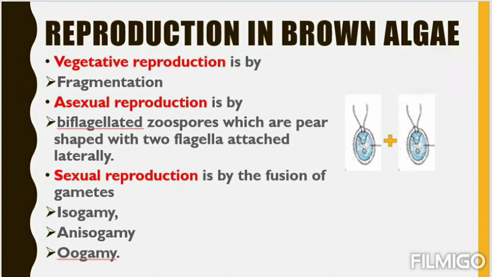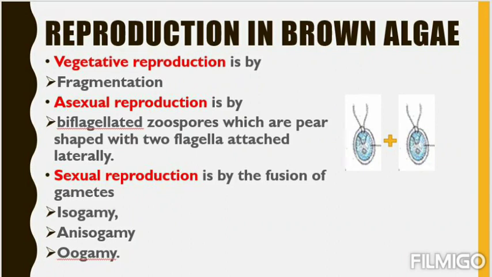Reproduction in brown algae includes all three types, that is vegetative reproduction by fragmentation, and asexual reproduction, where the biflagellated zoospores grow into a new organism. You can see there are two zoospores in the side diagram. Each zoospore will grow into a new organism, and you know zoospores have two flagella and they are motile.